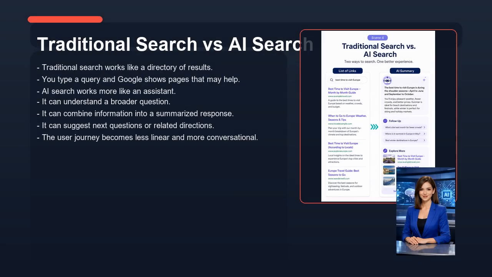Now let's look at traditional search versus AI search. Traditional search works like a directory of results. You type a query and Google shows pages that may help. AI search works more like an assistant. It can understand a broader question. It can combine information into a summarized response. It can suggest next questions or related directions. The user journey becomes less linear and more conversational.